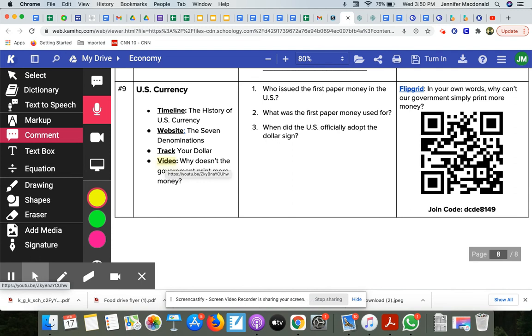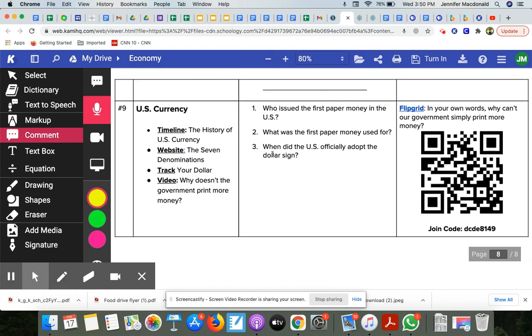And then before I get to track your dollar, this video talks to you about why can't the government just print more money? Like, I don't get it. This video explains pretty clearly why that cannot be the case, okay? Finally, this track your dollar. So there's a system out there where you can actually track where your dollar has been, okay? And this website helps you do it.